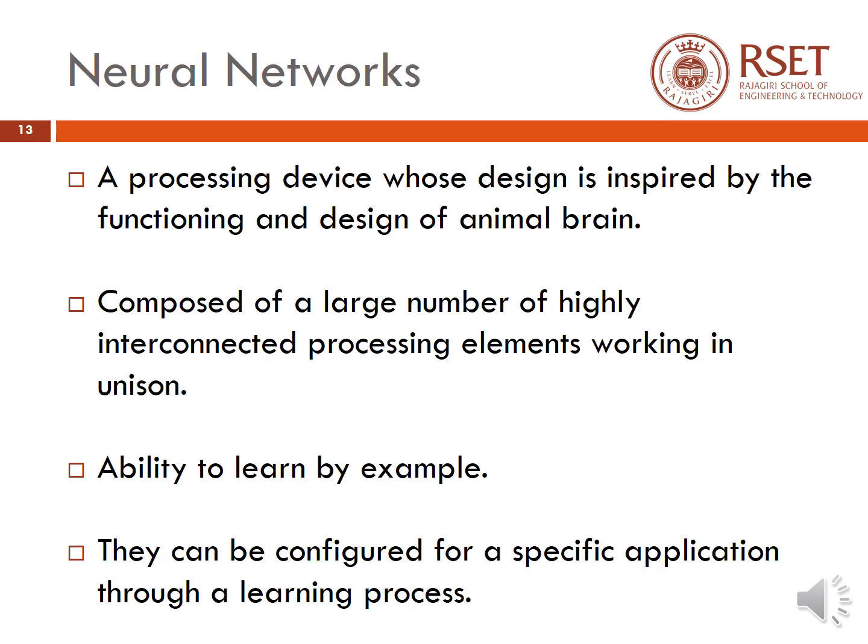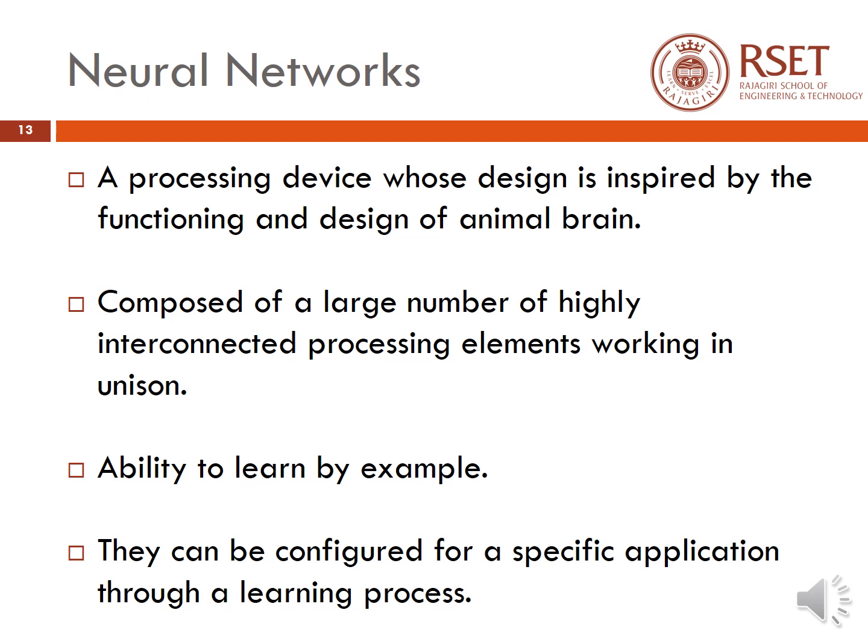First, let us see what is meant by neural networks. It is actually a processing device whose design is inspired by the functioning and design of the animal brain. Similar to our human nervous system, the neural network system is also composed of a large number of highly interconnected processing elements called neurons, which are working in tandem. Some of the advantages of neural networks are that they have the ability to learn by example, which makes them very flexible and powerful.